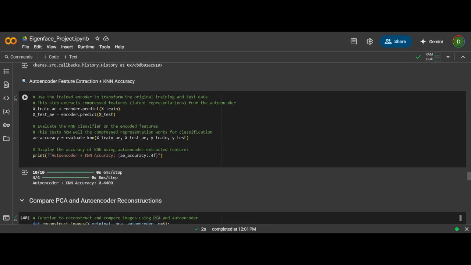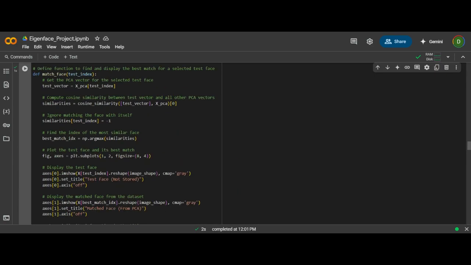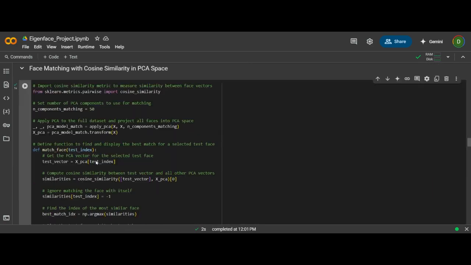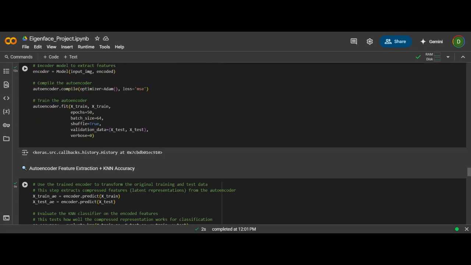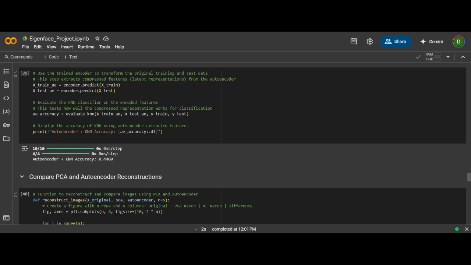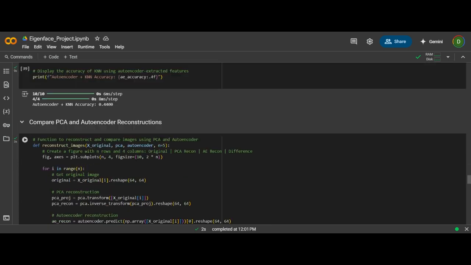And the thing that we did using PCA, that we calculated the classification accuracy, the same thing we did using autoencoder. So accuracy comes to about 0.44%. This accuracy will highly depend upon the number of hidden layers we are taking and what activation function we are using. That will definitely determine our accuracy.